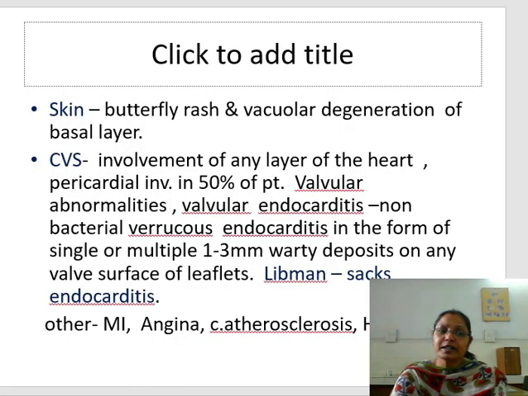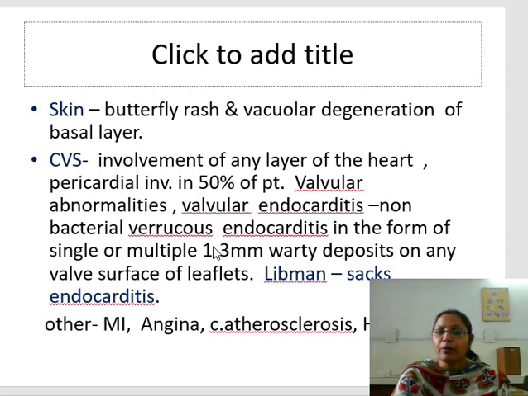In addition to the vessels and the kidney, other organs like the skin and CVS are also involved. In the skin, as we see in the patient, there is a butterfly rash, and microscopically there is vacuolar degeneration of the basal layer. In the cardiovascular system there is involvement of any layer of the heart. There may be pancarditis, involvement of the endocardium, myocardium or pericardium. Pericardial involvement is seen in 50% of the patients.